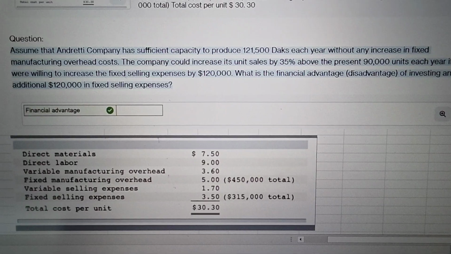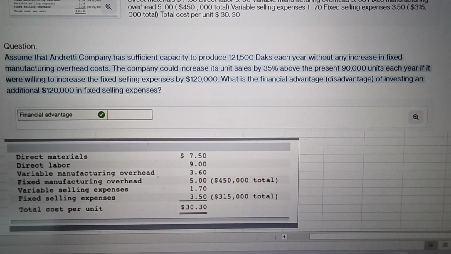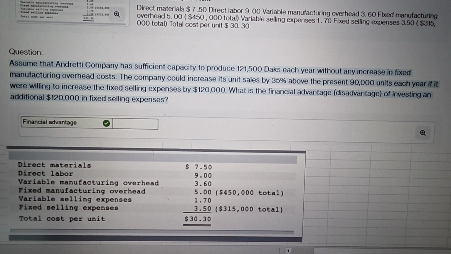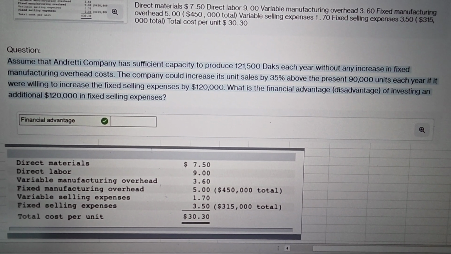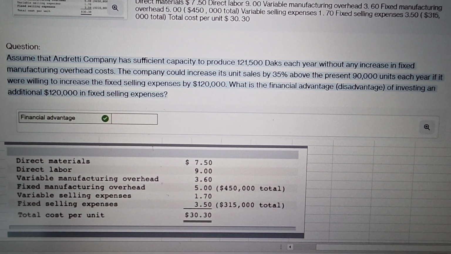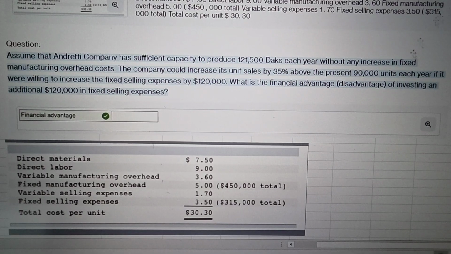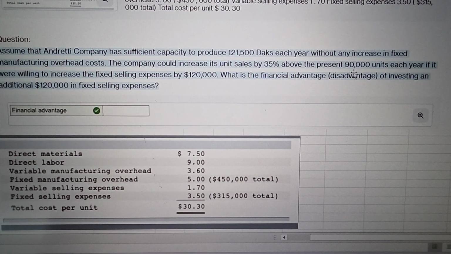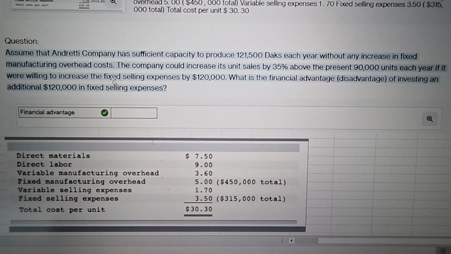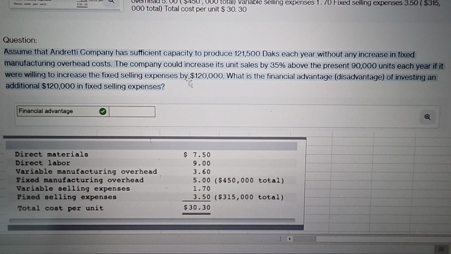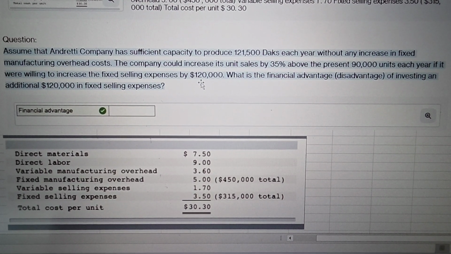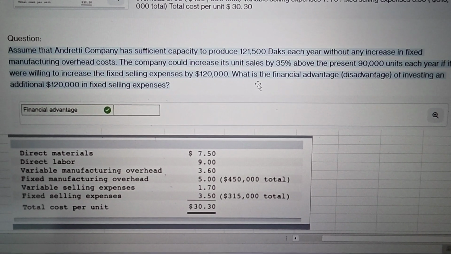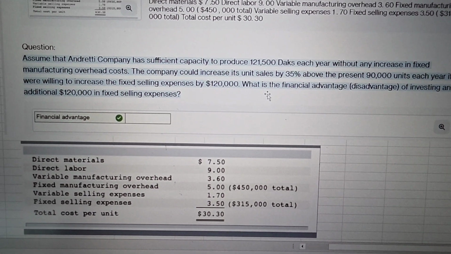Now what we have in question number 1 is that we have to assume that it has sufficient capacity to produce 1,21,500 DAX each year, and the company could increase its unit sales by 30% above the present 90,000 units by increasing fixed selling expense by $1,20,000, and we have to find the financial advantage or disadvantage of investing in this selling expense.